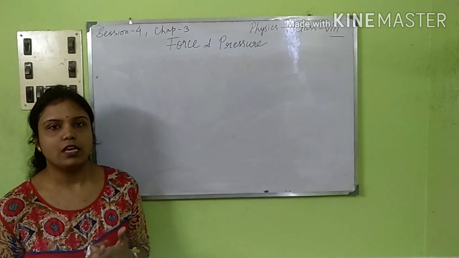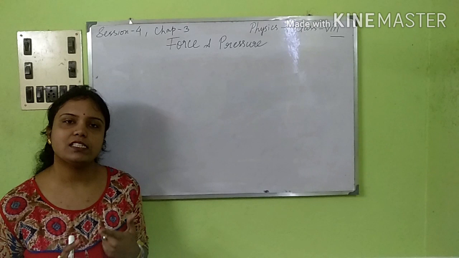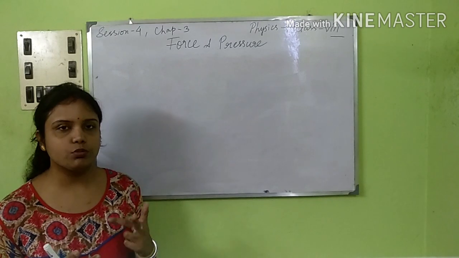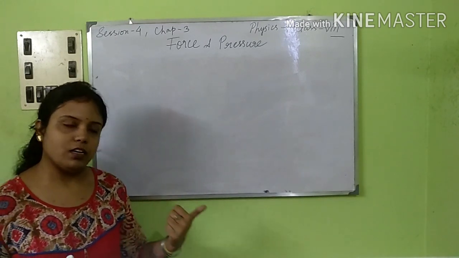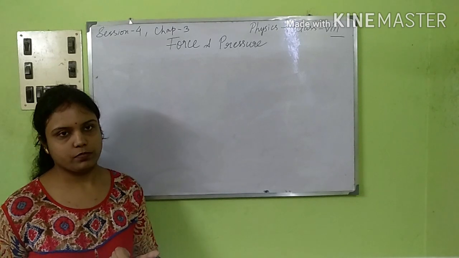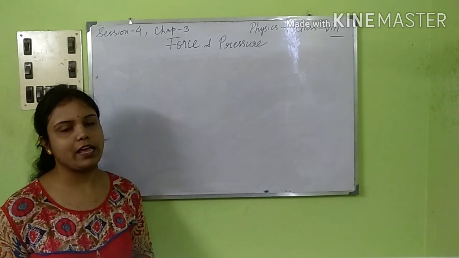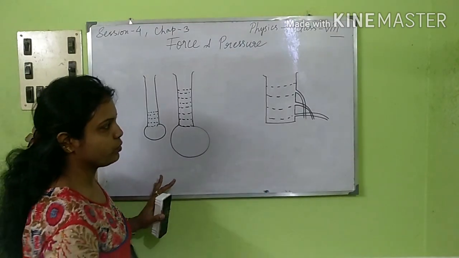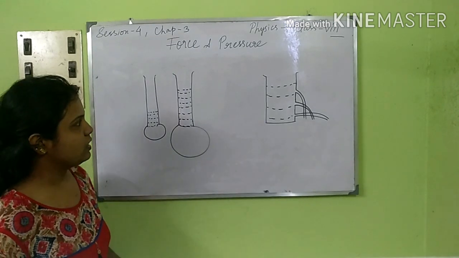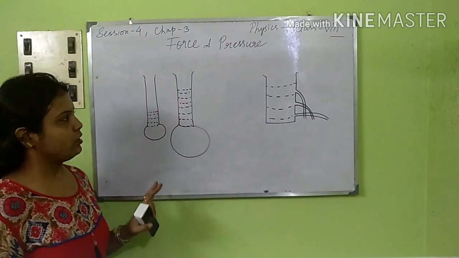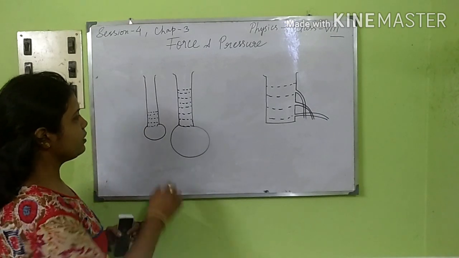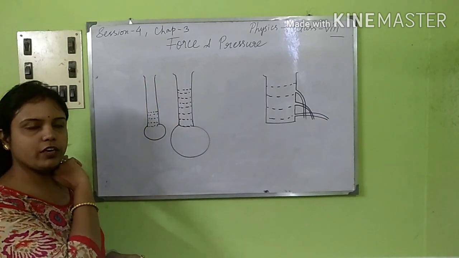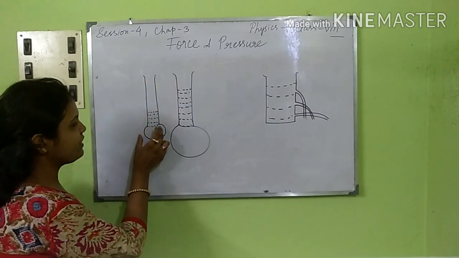So liquid pressure actually depends on two things. One is the height of the liquid column, and the second one is the density of the liquid. These two criteria determine the liquid pressure. Okay, so let's take some examples for clarity. Now I have drawn two pictures. You can see this is one experiment, and this is the second one. The first experiment is with the height of the liquid column. Here you can see this is a test tube that we have taken, open at both ends. So we have taken a balloon here.